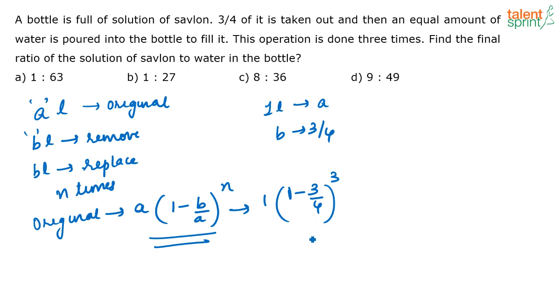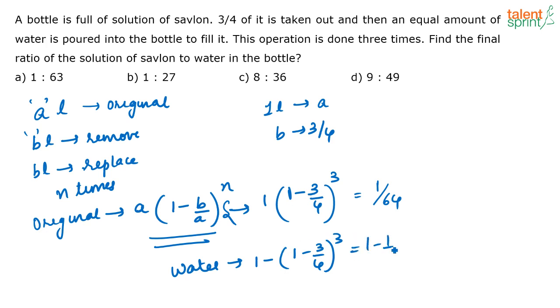Now how much water will be there in the final mixture? Total liquid in the bottle is 1 liter. Out of this 1 liter, this much is the Savlon, so the water is 1 minus (3 by 4) the whole cube. This is water in the final mixture, and this is Savlon. So just solve for this. Savlon is (3 by 4) cube, that is 27 by 64... 1 minus 3 by 4 is 1 by 4, the whole cube, that is 1 by 64. Now the other quantity is 1 minus 1 by 64, that is 64 minus 1, that is 63 by 64.